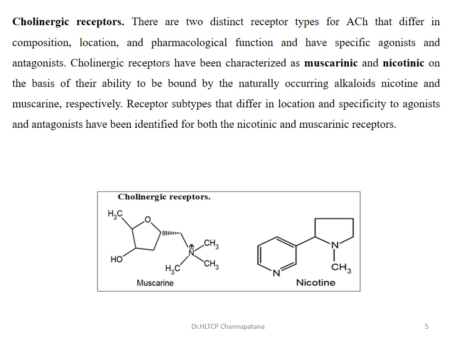M is for muscarinic, N is for nicotinic, and the structures can also be seen. This is muscarine, the poisonous alkaloid isolated from poisonous mushrooms, and this is nicotine, which is isolated from the Nicotiana tobacco leaf. So when acetylcholine binds to the receptors, the action will be similar to what nicotine and muscarine produce.